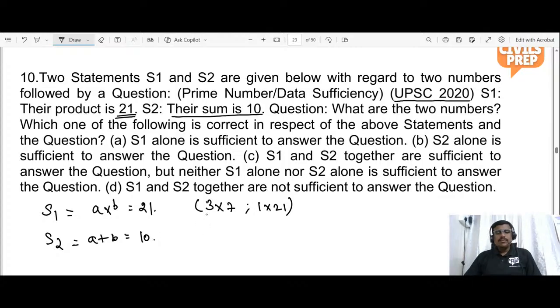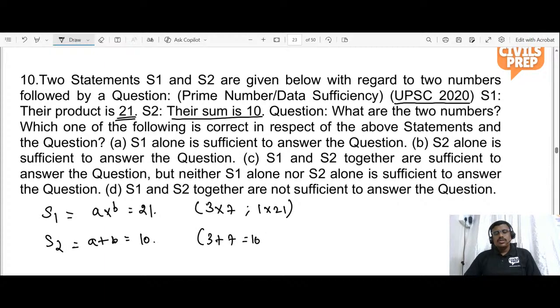In the second statement, their sum is given as 10. So 3 plus 7 gives 10. So both statements 1 and 2 together are sufficient to answer the question, but neither statement 1 alone nor statement 2 alone is sufficient to answer the question. So we require both statements to answer this question.